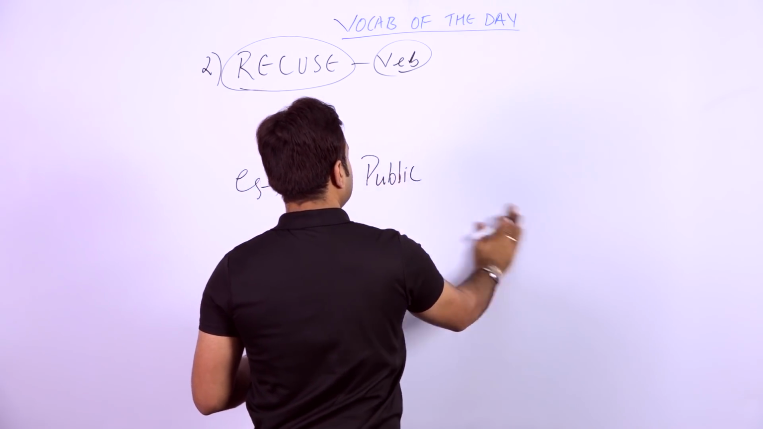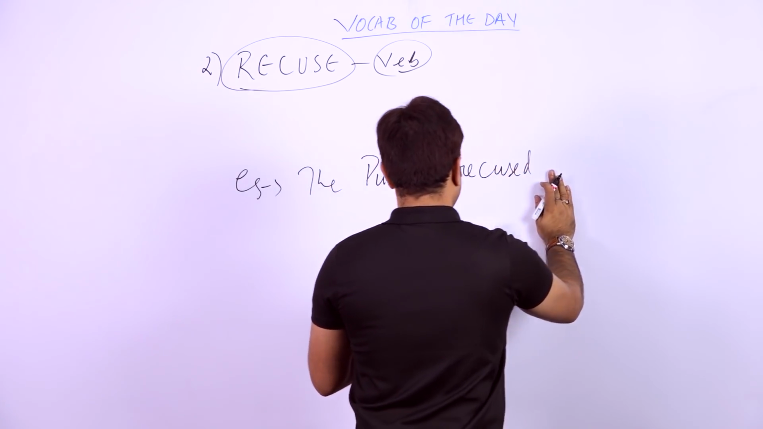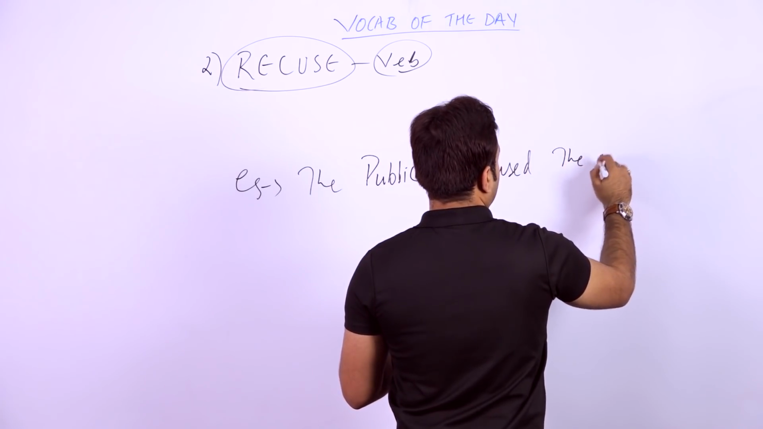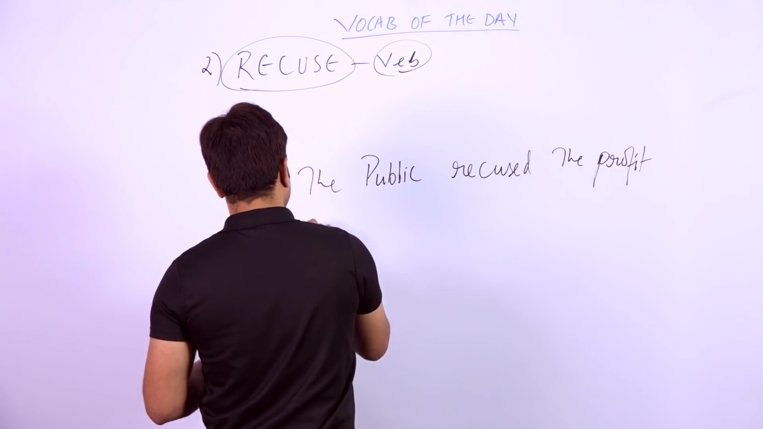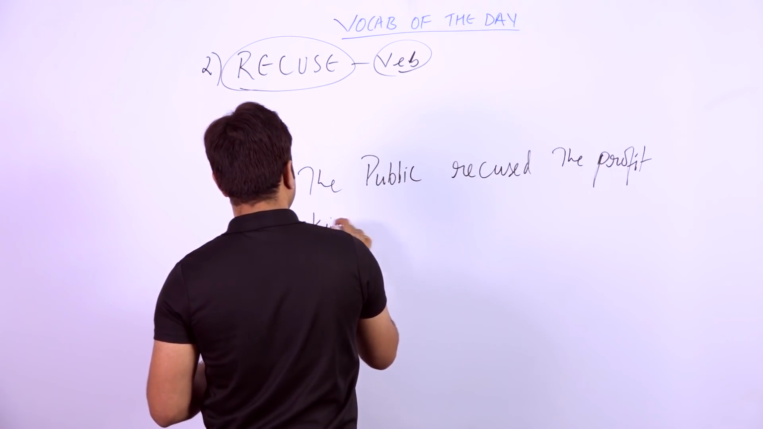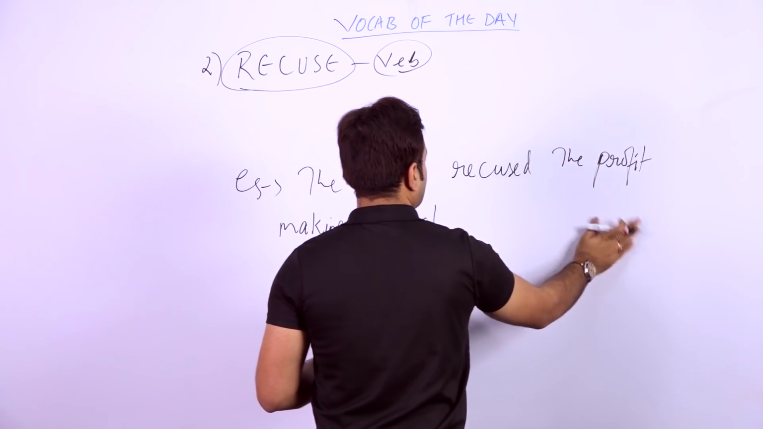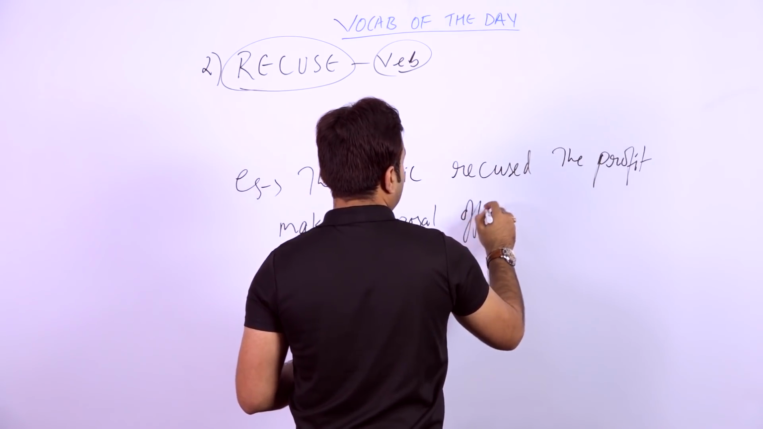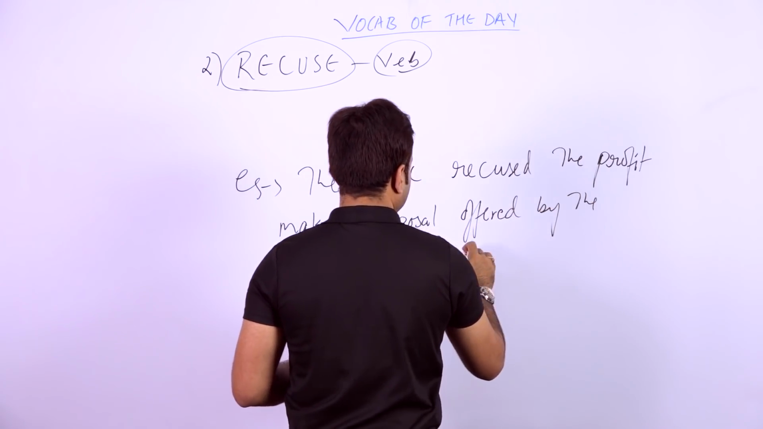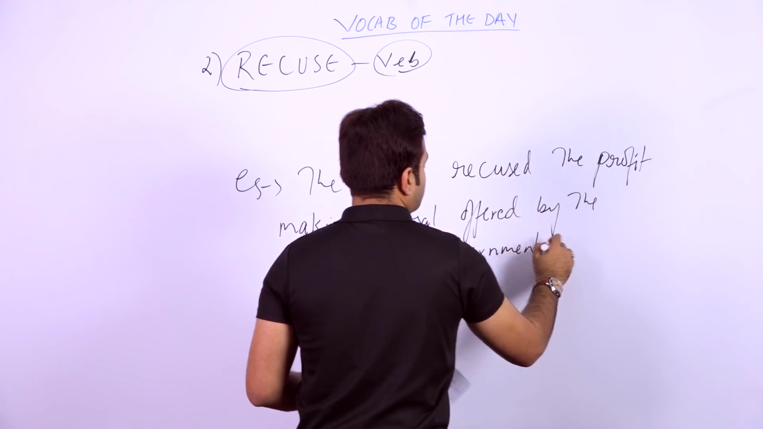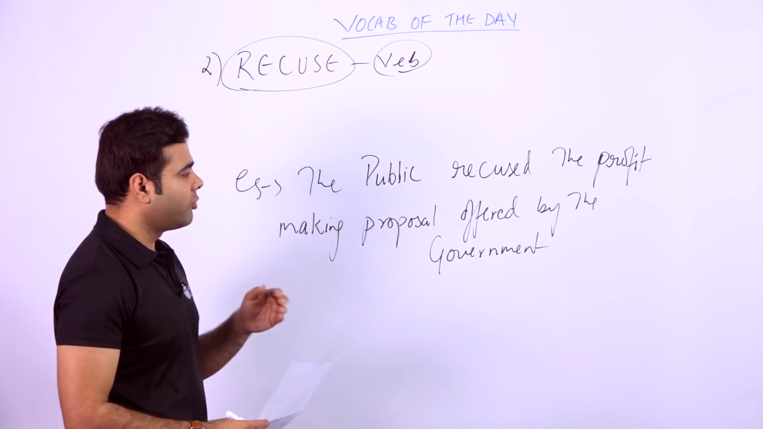The public recused the profit making proposal offered by the government. So students, this is the sentence. Actually, the sentence says the public recused the profit making proposal offered by the government.